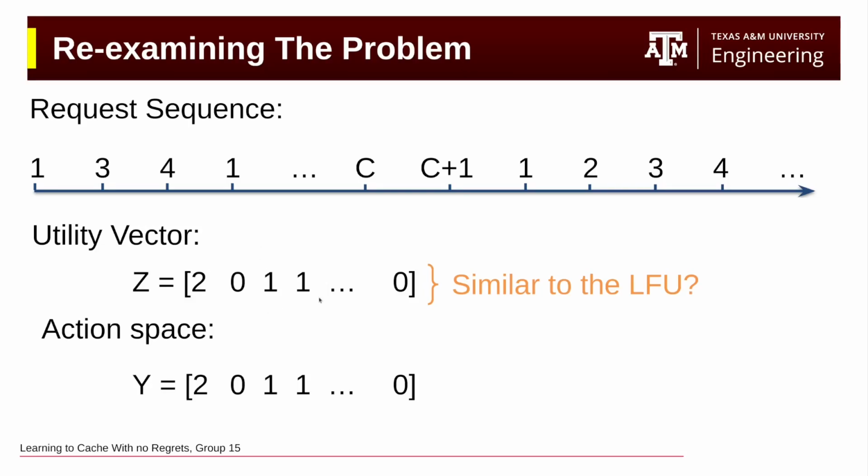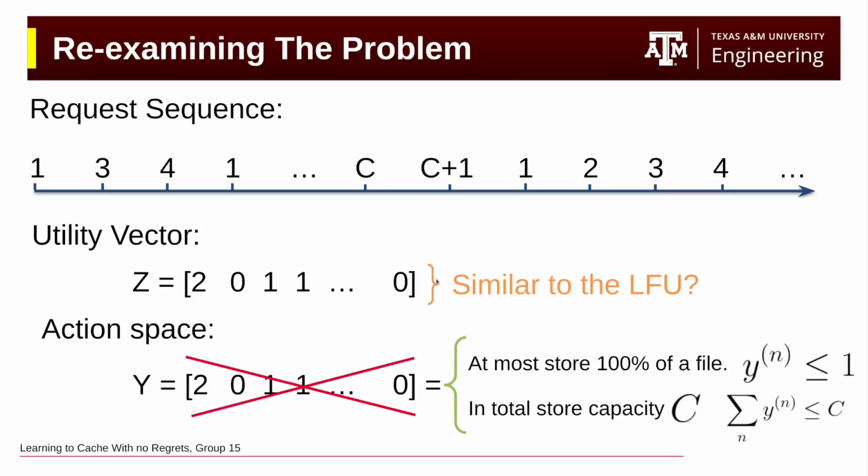And the answer is not directly, because we have some constraints on our action space that prevent us from using a counter like this. And those constraints are, well, we can only store one of each file, we cannot store more. And the other is that everything we store, the sum of that, must be less than or equal to our total caching capacity. I think these are pretty straightforward constraints.